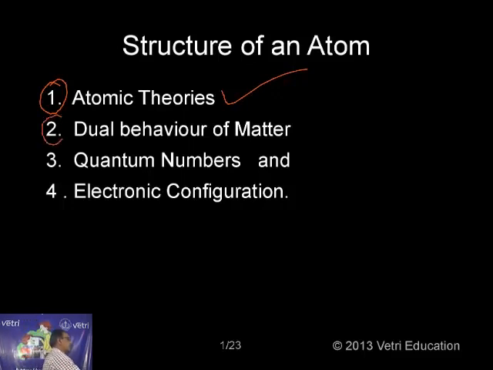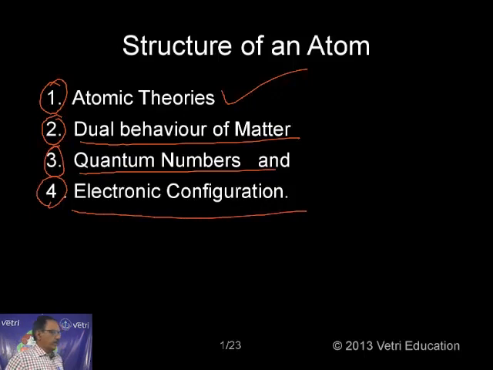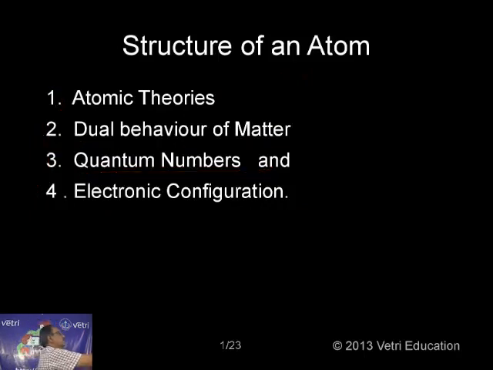Number 2, the dual behavior of matter, in this case atom. How atom behave as a wave as well as a particle, we are going to discuss. Number 3, quantum numbers. What are quantum numbers and how it is useful to predict electronic configuration. And lastly, electronic configuration, we are going to discuss.